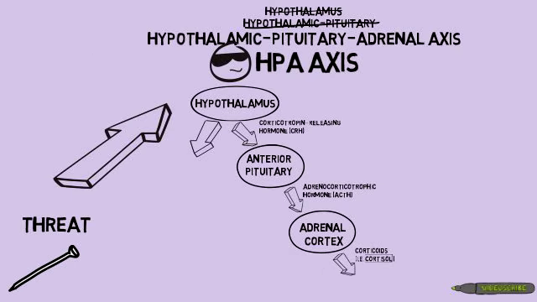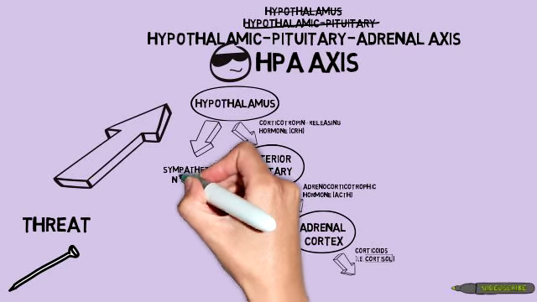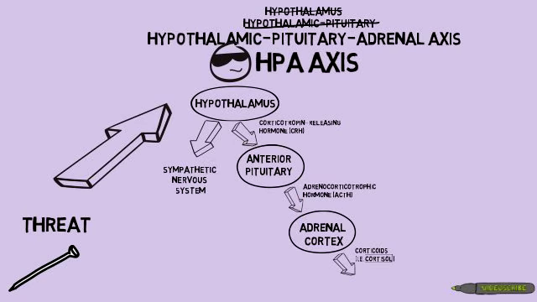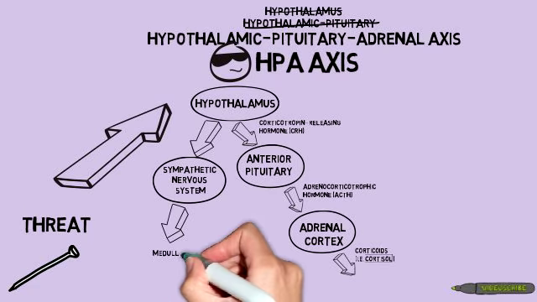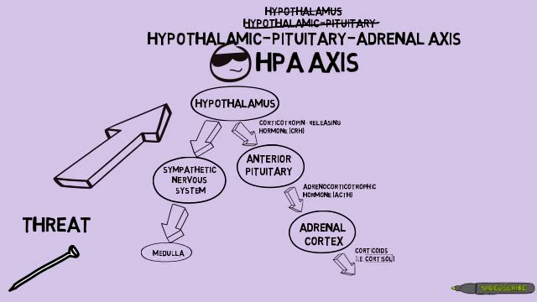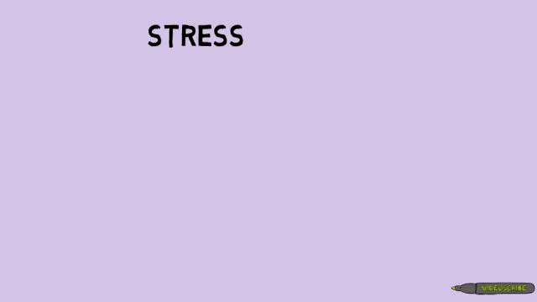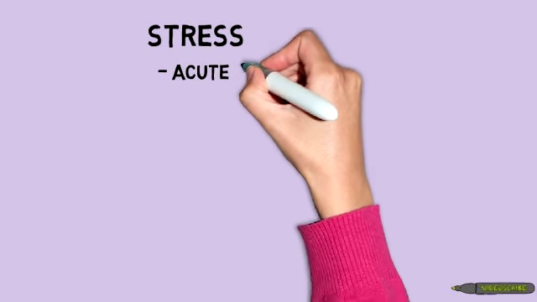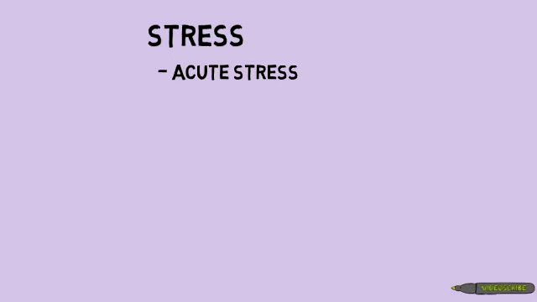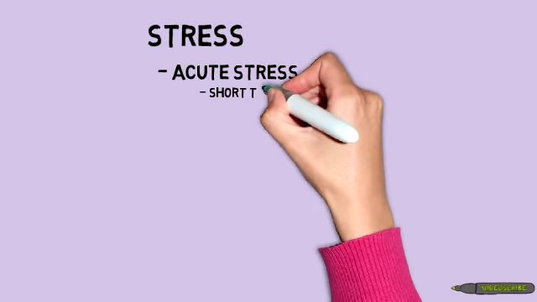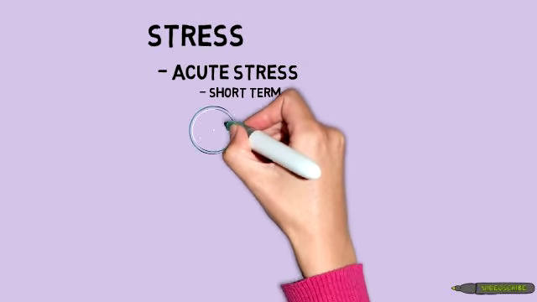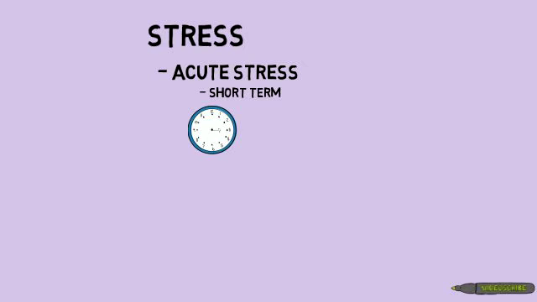At the same time the hypothalamus is making CRH, the hypothalamus also sends a signal to the sympathetic nervous system, to the medulla, to produce adrenaline. Adrenaline causes our energy to be diverted to the organs involved in the fight or flight reaction. Still with me? Good. Before we get stressed out by any more biology, let's take a break and go back to stress. There are two major types of stress: acute and chronic stress.